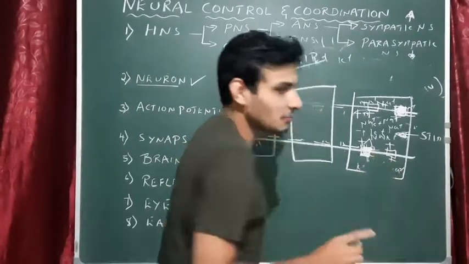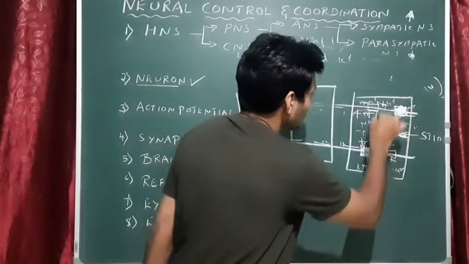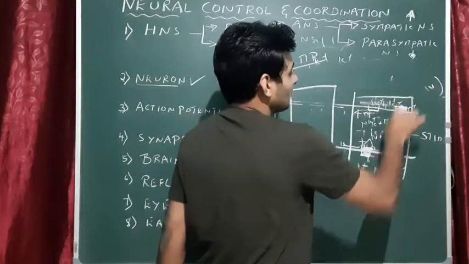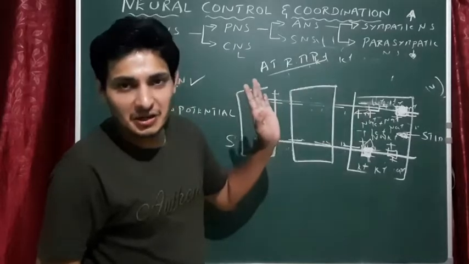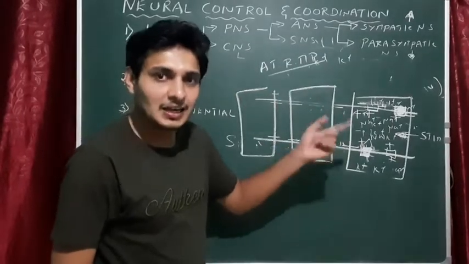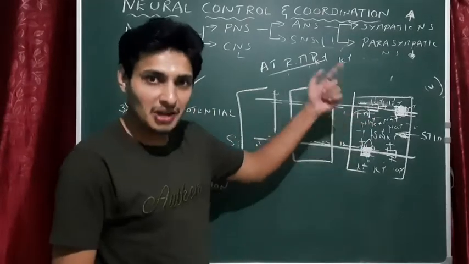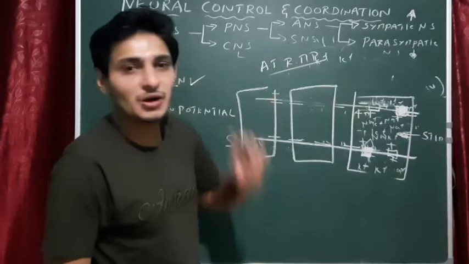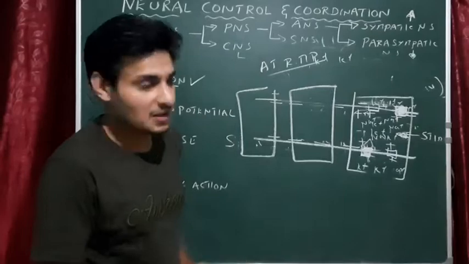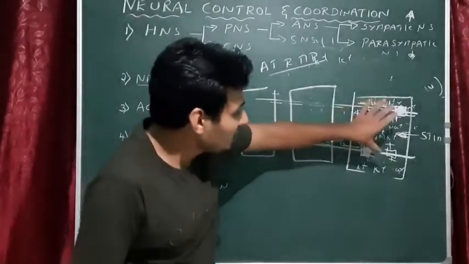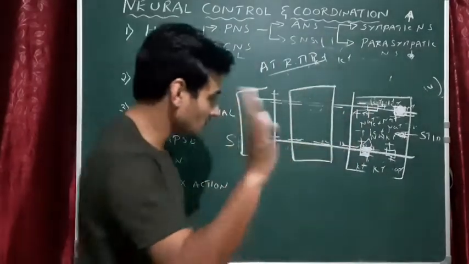Outside, we have very few sodium ions because they have already entered the exoplasm. So the concentration of potassium ions increases, and that gives a negative charge. Now you see the chemical potential difference, and at the same time the electrical potential difference, that is a reversal of the charge. Earlier it was negative inside and positive outside, but now everything is reversed. This is called the depolarized state. This is now called nerve impulse or action potential.